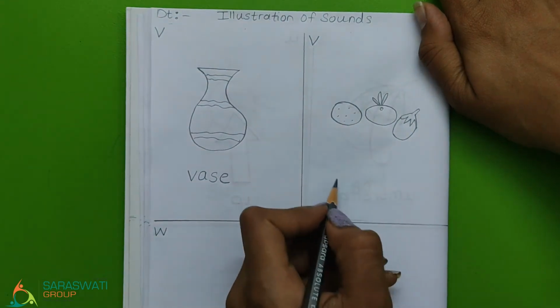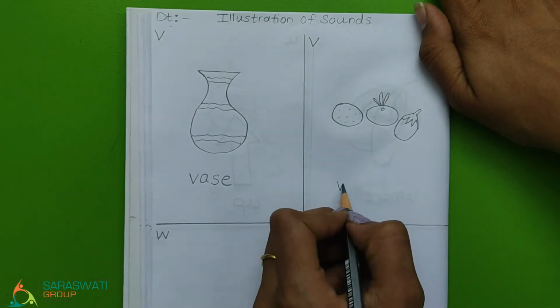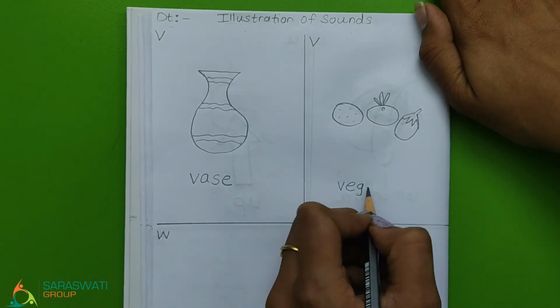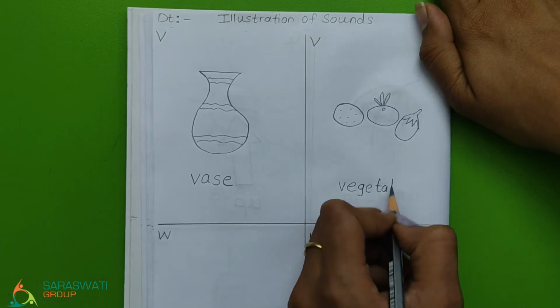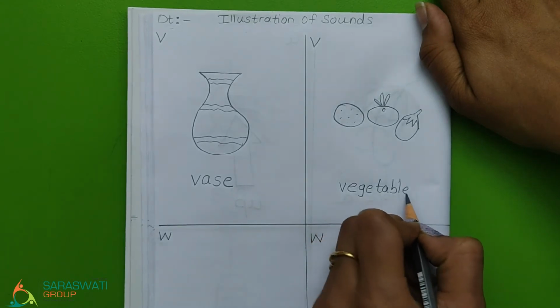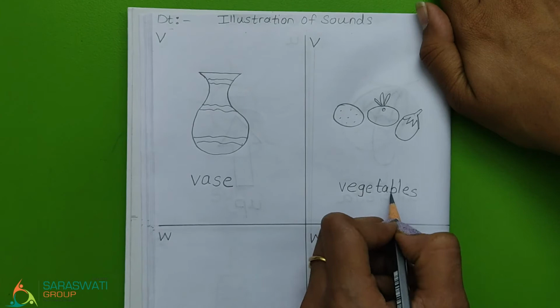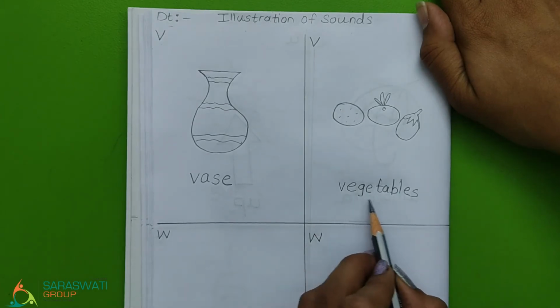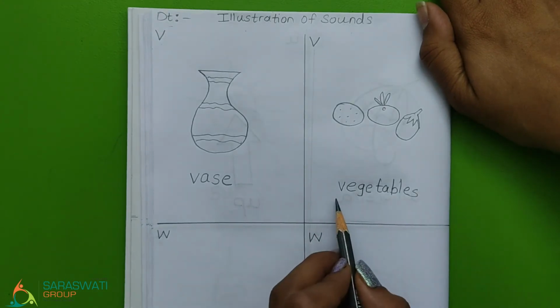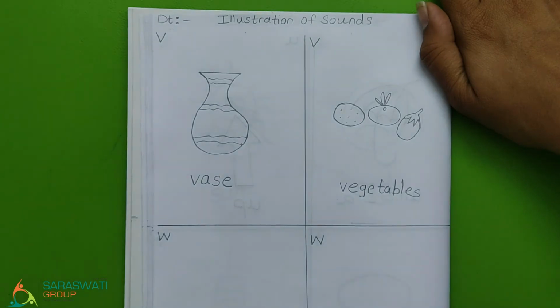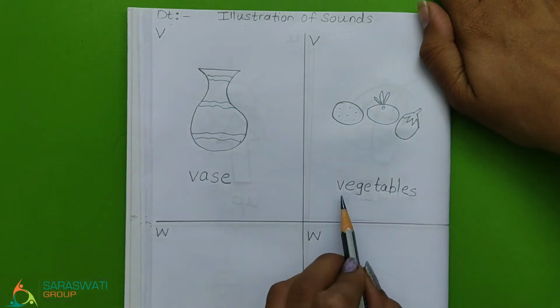What is this? These are vegetables. What is the initial sound of vegetables?